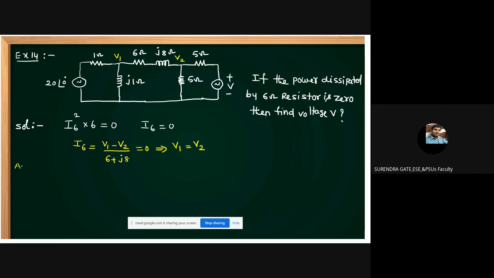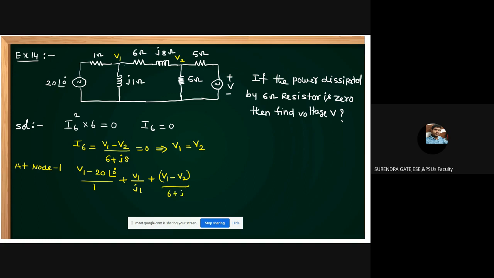Now at node 1, apply nodal analysis, students. What can you get? (V1 minus 20 at angle of 0) by 1 plus V1 by j1, plus (V1 minus V2) by (6 plus j8).